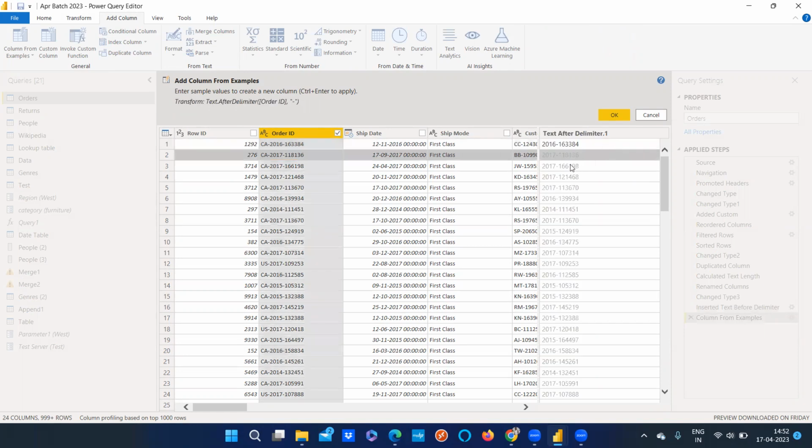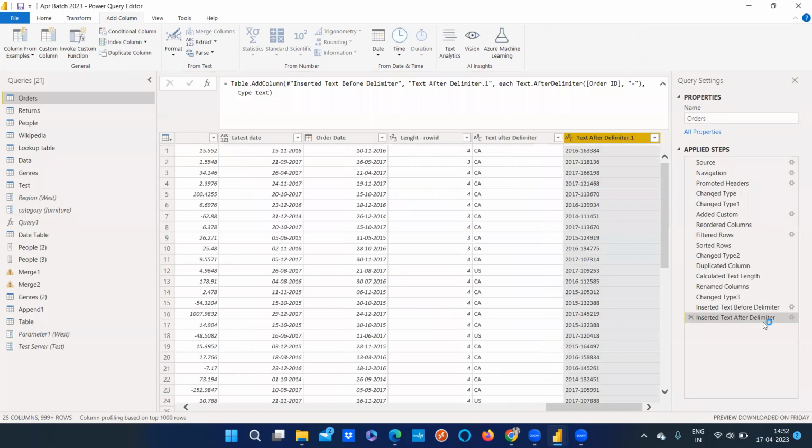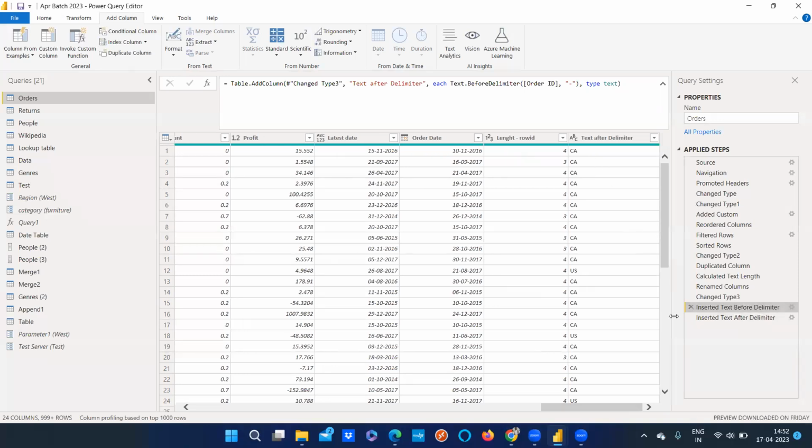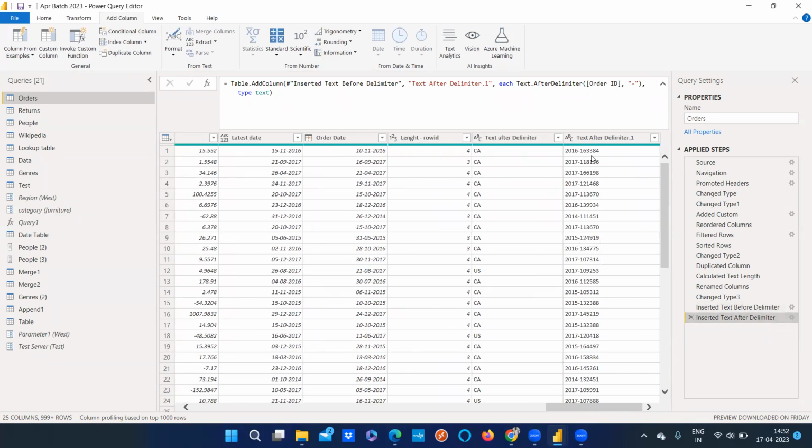2016-163384. Okay, now you see it got added, and after delimiter is the option that you are already getting in here. I'll just click OK. And you see after delimiter, it's giving the option after delimiter, but it is not giving the exact result we needed in here. But here it already gave the values that we want. Actually, we wanted the values after the first delimiter, that is where 2016-163. These all values I have got in here as such.